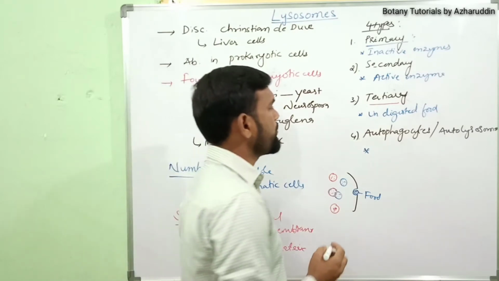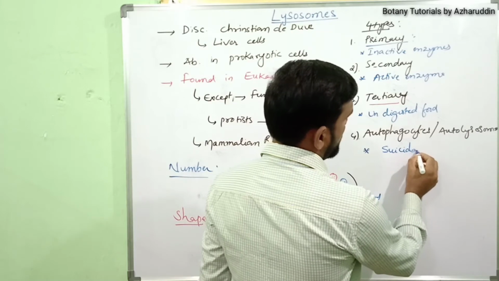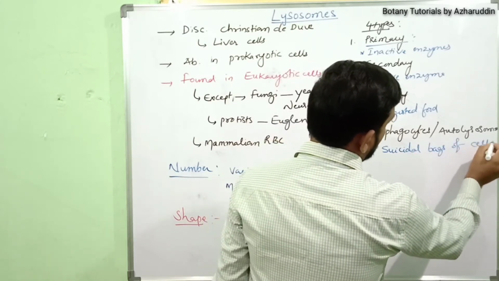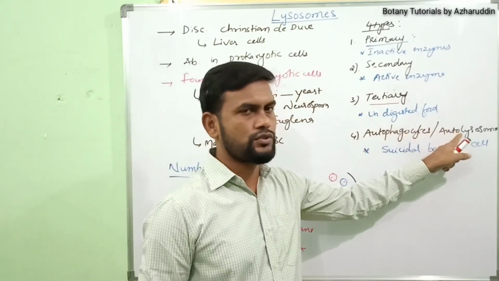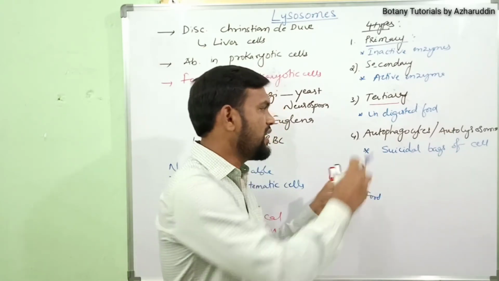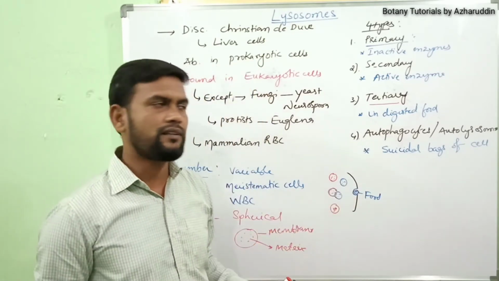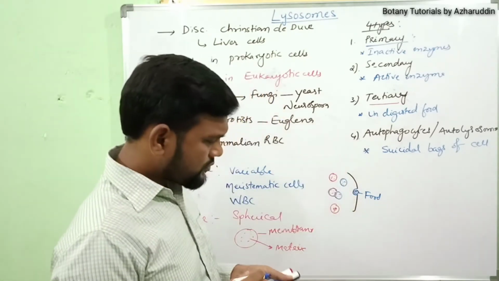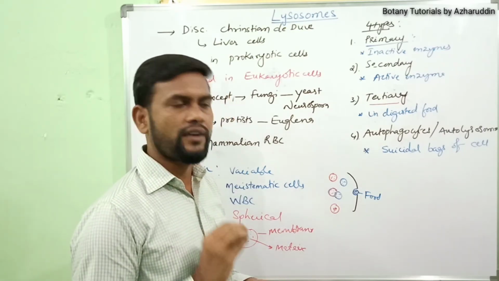That's why they are called suicidal bags of the cell. Autophagocytes or autolysosomes are nothing but suicidal bags. When the cell is infected, they release some hydrolytic enzymes that cause the death of the entire cell.